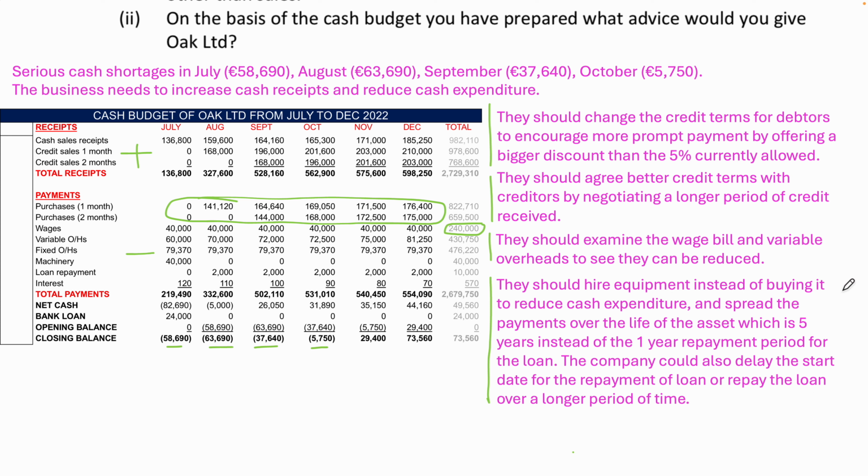So look, I'll read out what they had in the marking scheme. They should hire equipment instead of buying it to reduce cash expenditure and spread the payments over the life of the asset, which is 5 years instead of the 1 year repayment period for the loan. The company could also delay the start date for the repayment of the loan or repay the loan over a longer period of time.